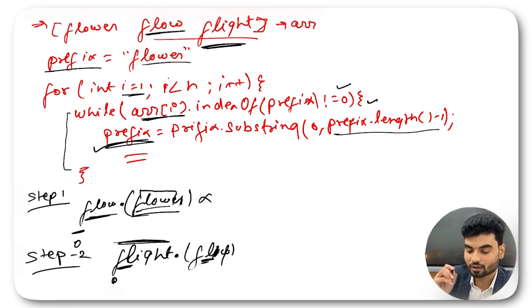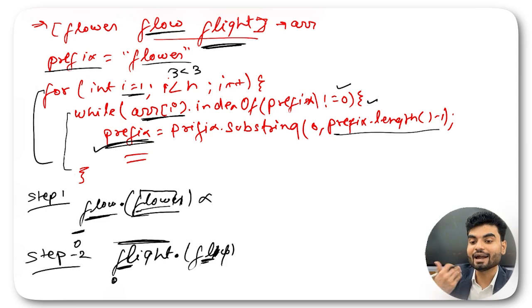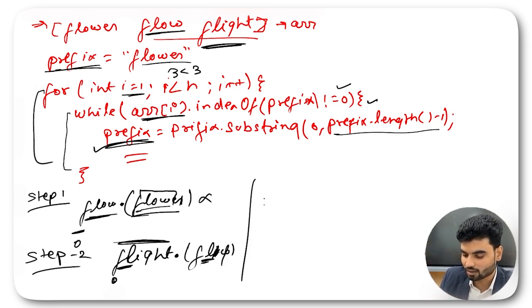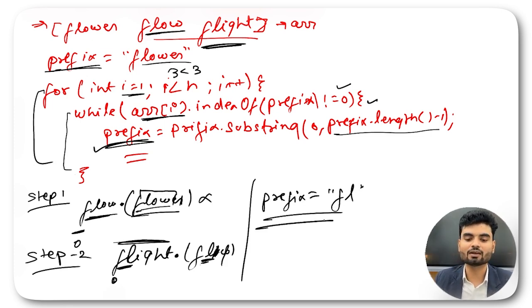Now tell me, is 3 less than 3? No, 3 is not less than 3, which means that this for loop will not work. And at the end, you will return what? You will return this prefix, and prefix becomes FL. Prefix becomes FL.